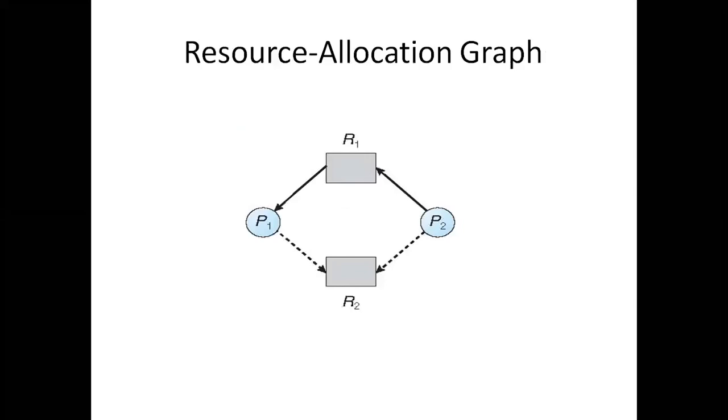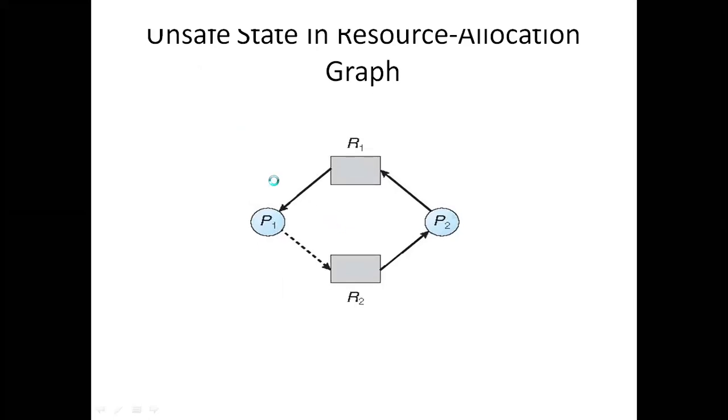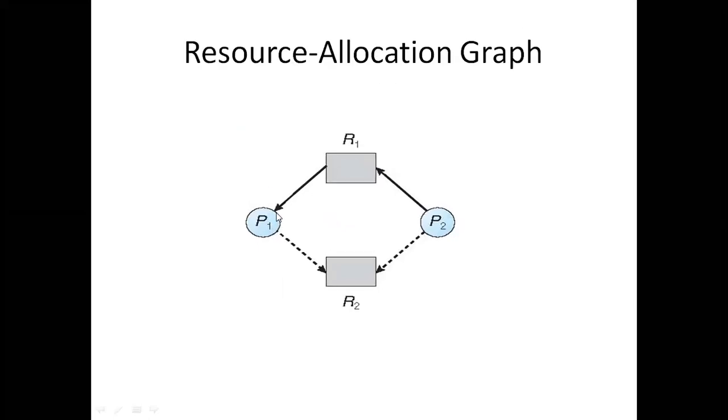So no need to go for theory. Here if you observe in this particular diagram, P1 is a process and P2 is a process. R1, R2 are the resources. Observe here in this diagram, there is only one instance. That means there is only one resource of type R1 and only one resource of type R2.